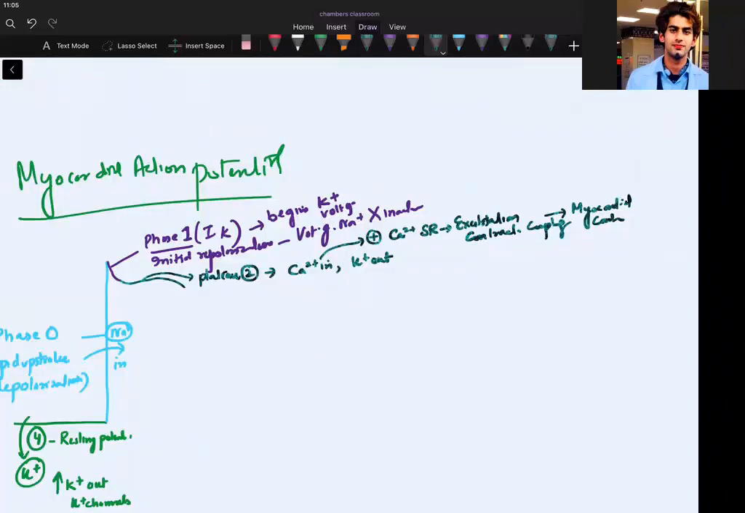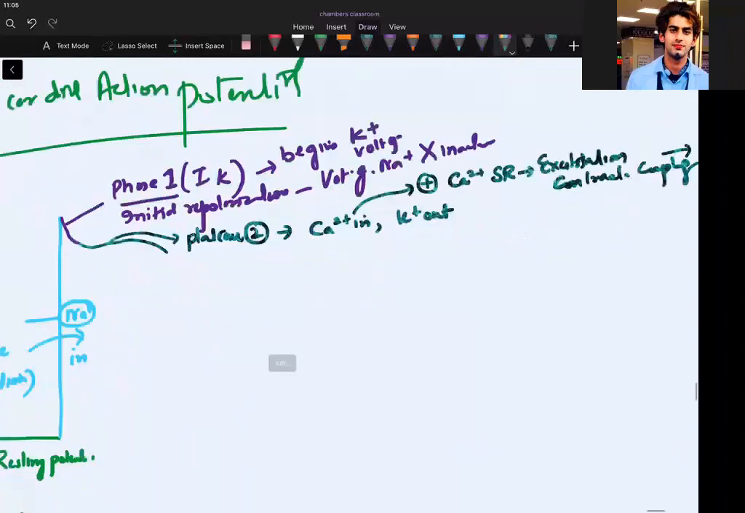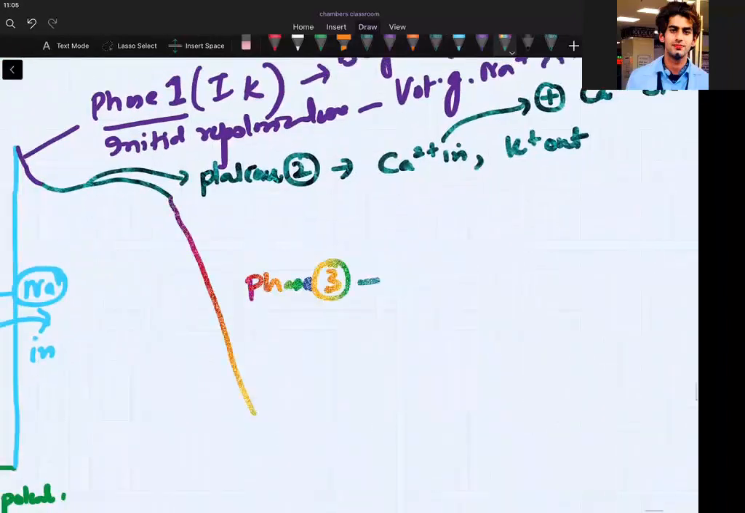Phase 3 will start. Let us take another color. Which color should we take? Green. Okay, let us take not green, green is already taken. Let us take a sparkle so that it is going down. So you have this phase. This is phase 3.